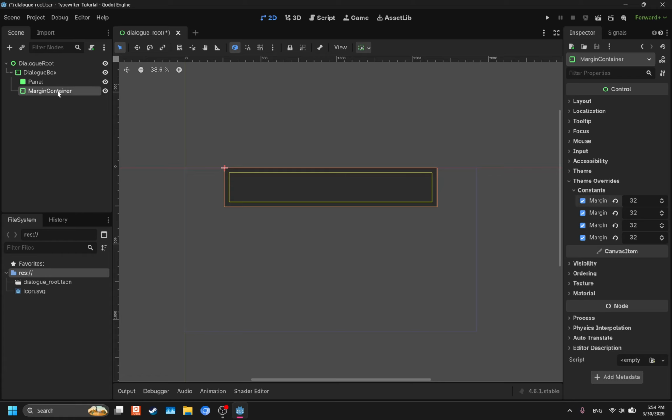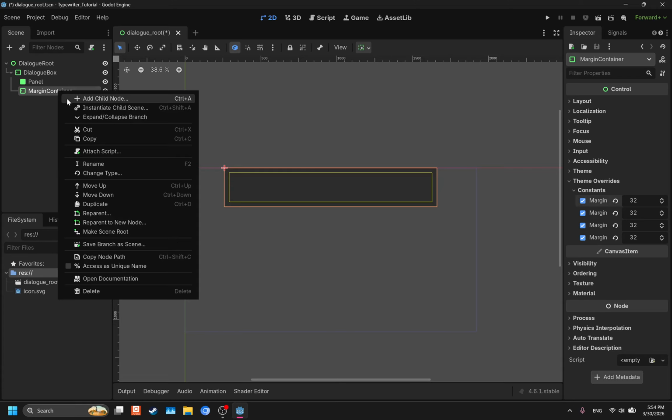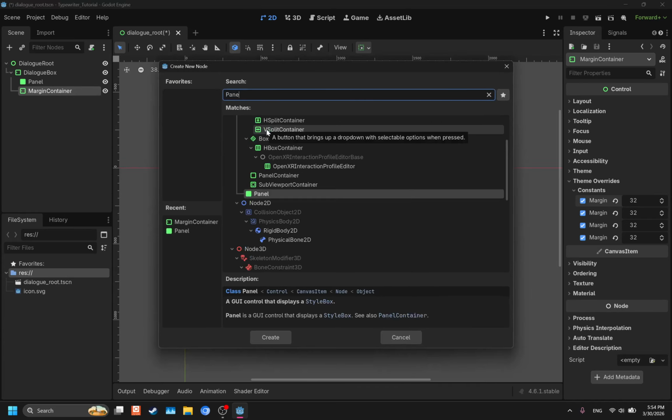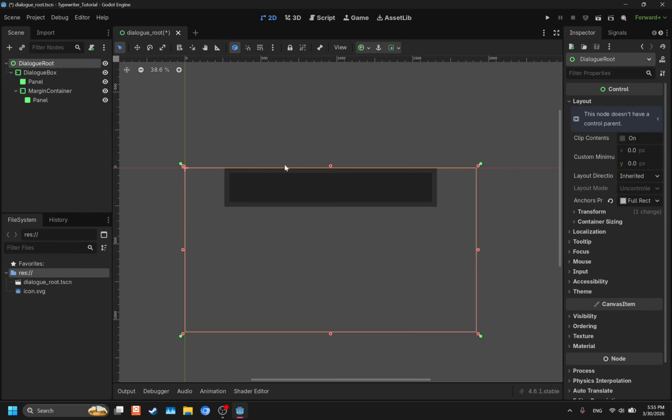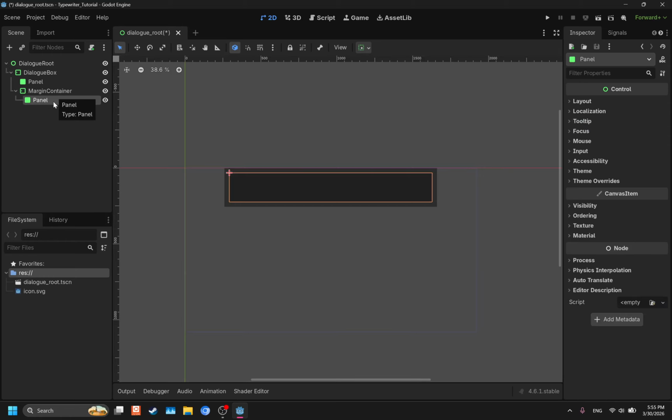We're going to go to the margin container here, right click it, add a child node, and we're going to add a panel. There we go. Now, if I just select this here, you can actually see that this looks like it has a border, and the inner panel here is where you would actually put the text. That's the aesthetic we're going for: we have a border, and then we have the inside square rectangle here that actually shows the text. So here at the panel, we've got the inner panel, everything's fine.